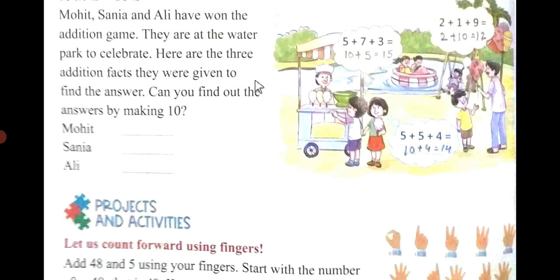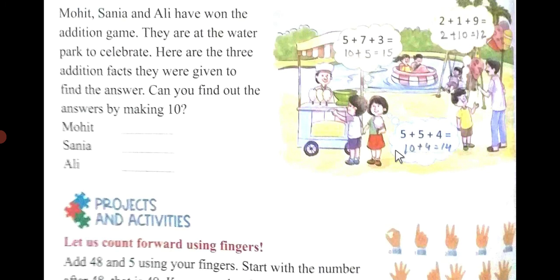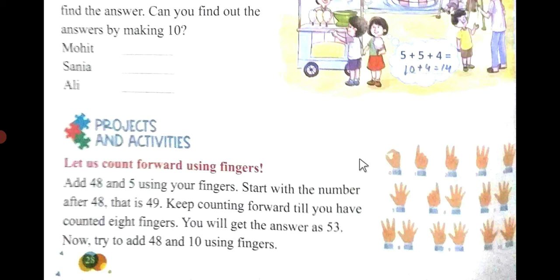They are at the water park to celebrate. Here are 3 addition facts. They were given to find the answer. Can you find out the answer by making 10? So here I have made the answer. 10 plus 5 is 15. So here also 9 plus 1 is 10, plus 2 is 12, and 5 plus 5 is 10, plus 4 is equal to 14. So I have made 3 addition facts for you, and here are the number counting with your hands. You can learn it by yourself.